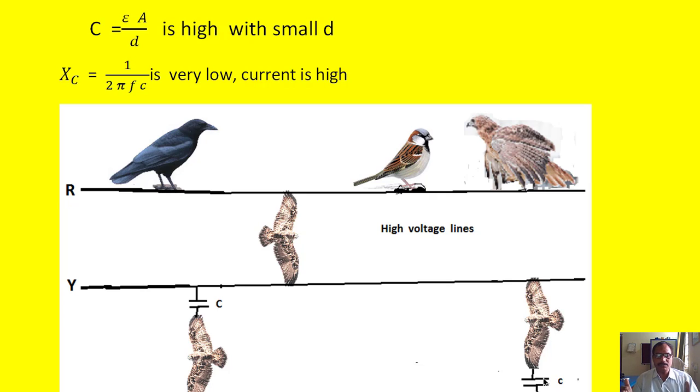Once the capacitance is very high, the capacitive reactance, Xc equal to 1 by 2 pi f C, becomes very low. Once the reactance is less, more current will flow through this eagle, so it will die because of the shock.